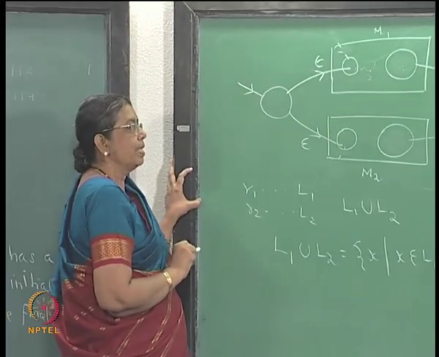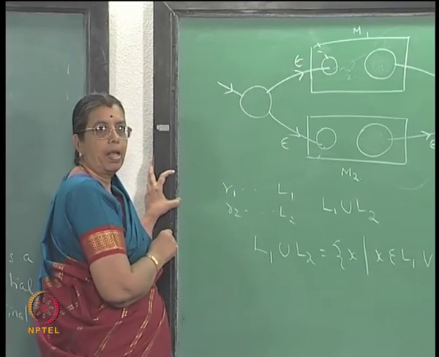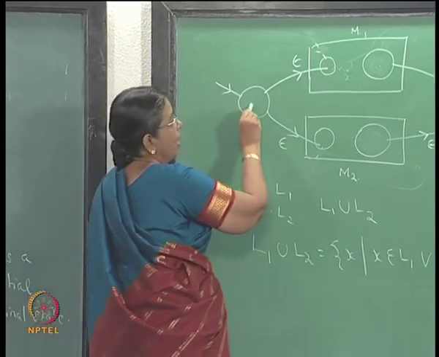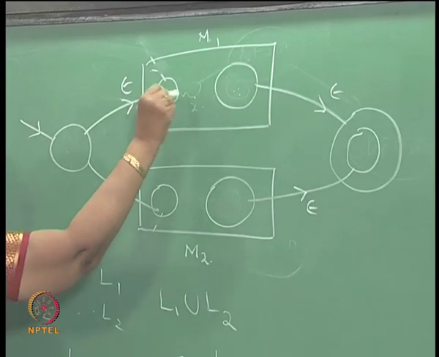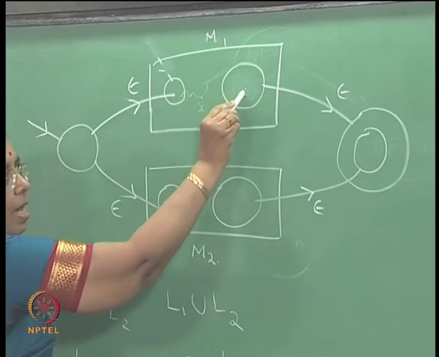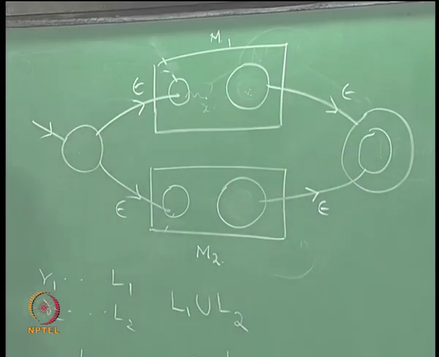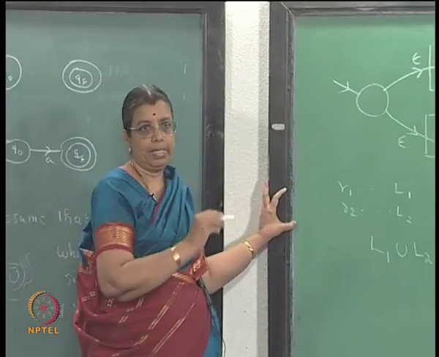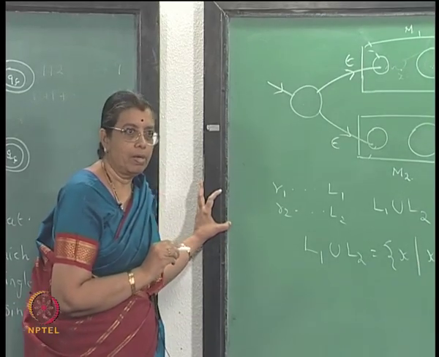Then how will the same string be accepted by this non-deterministic FSA with epsilon moves? Start from here, through an epsilon transition you go here, then reading x you go to this state, then through an epsilon transition you go to the final state. So, the string x will be accepted by this also if it belongs to L1.